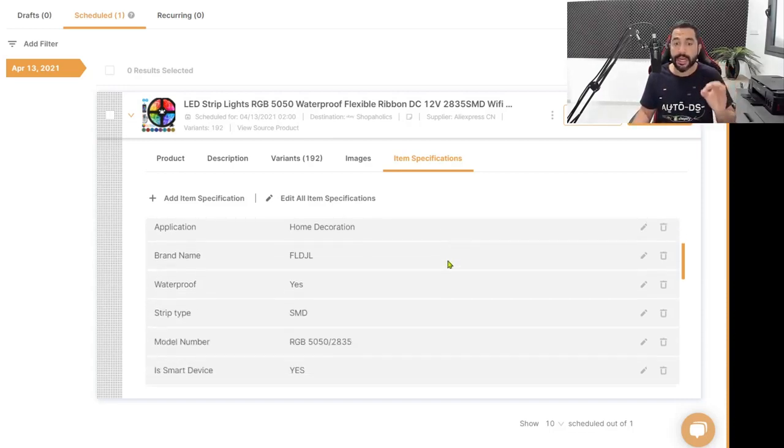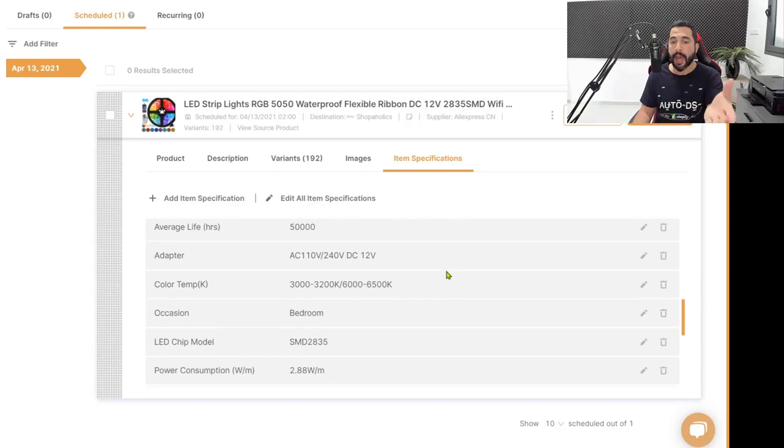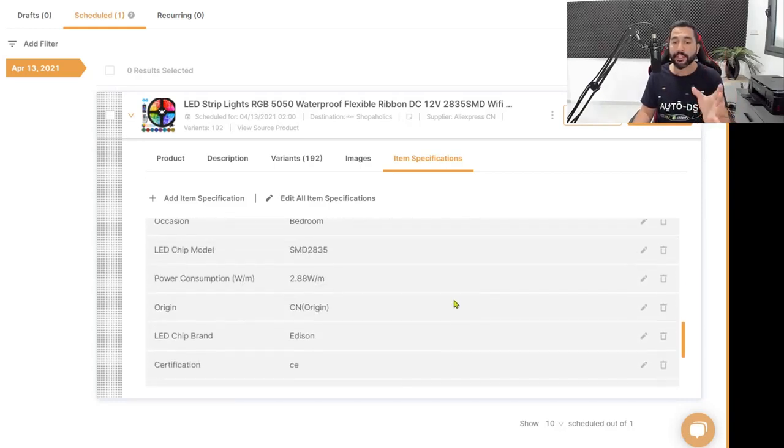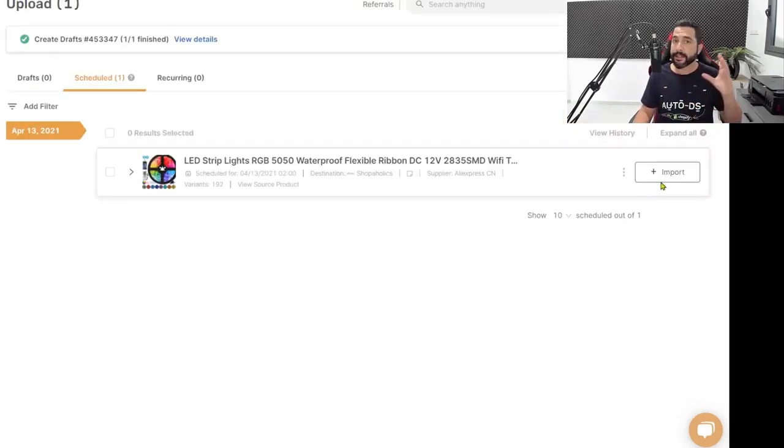So definitely use item specifications, and as you can see, AutoDS pulls as much information as possible from the supplier, and that is a really brief description on how to optimize your product page. Make sure to do it so that you will stand out more from your competitors. But once again, one-click importer, that's how simple it is. Hundreds of variations inside, no problem whatsoever.